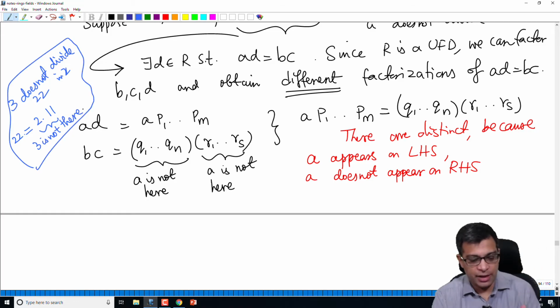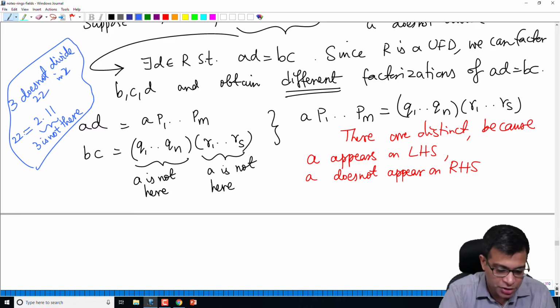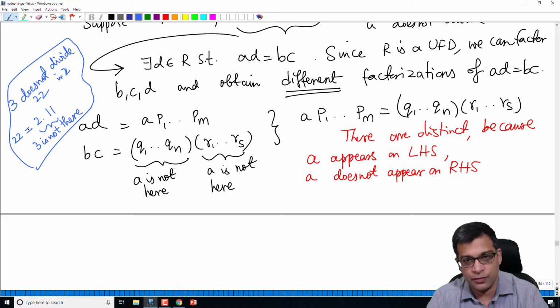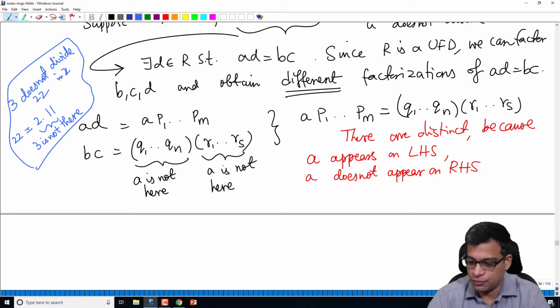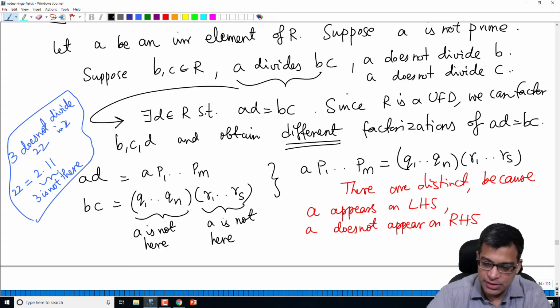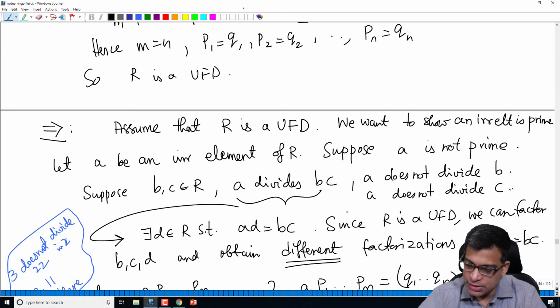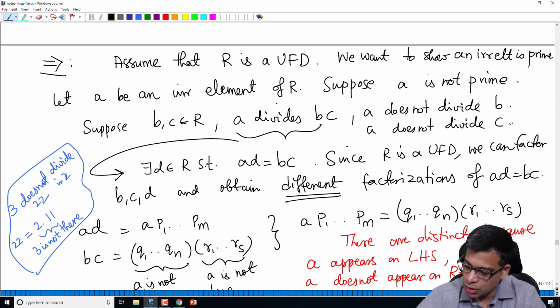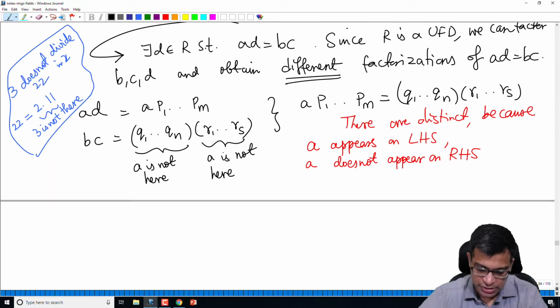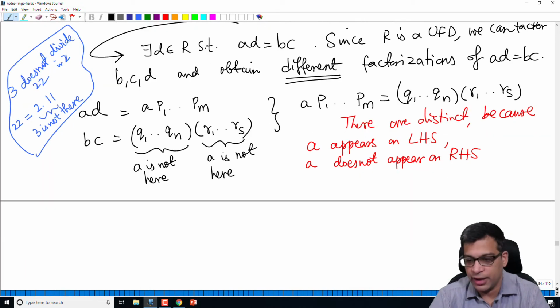Because if 3 is there, then 3 divides 22 by definition. So if A is one of these Qi's or A is one of these Ri's, then A divides B or A divides C, which we know cannot happen. So that means A is not on the right hand side, A is on the left hand side.